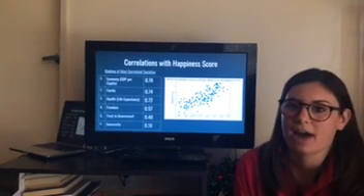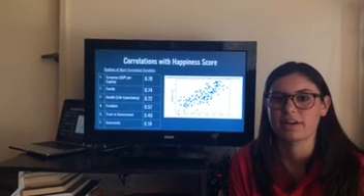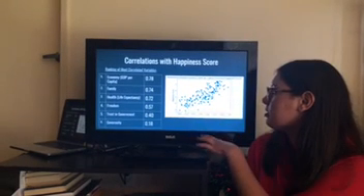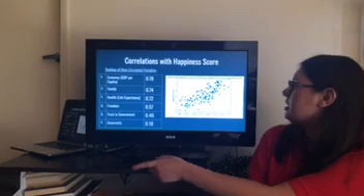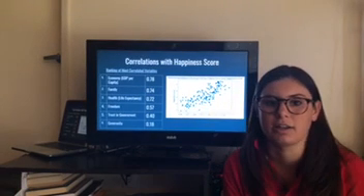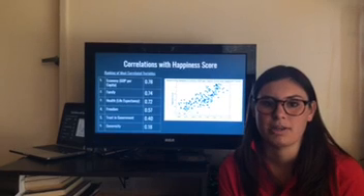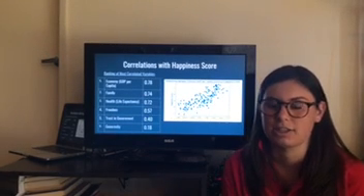And also to model that, we did a scatter plot of every single variable against happiness score. And this is an example of happiness score and economy because you can see it's very strongly linearly positively correlated. So it shows that knowing a country's economy, you can really easily predict the country's happiness.